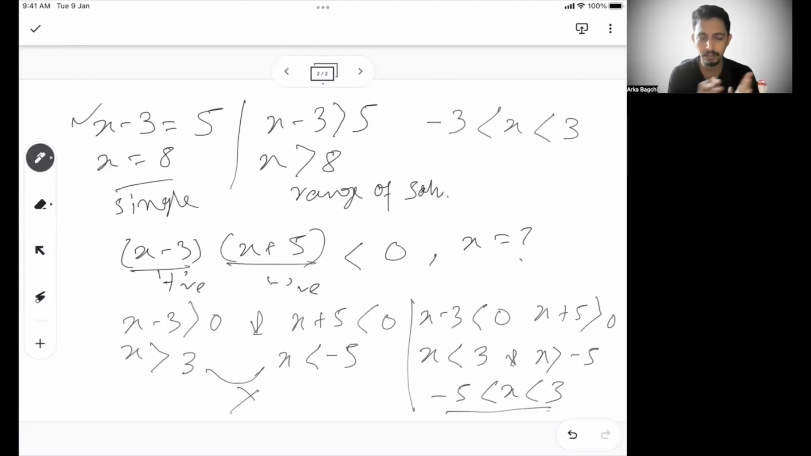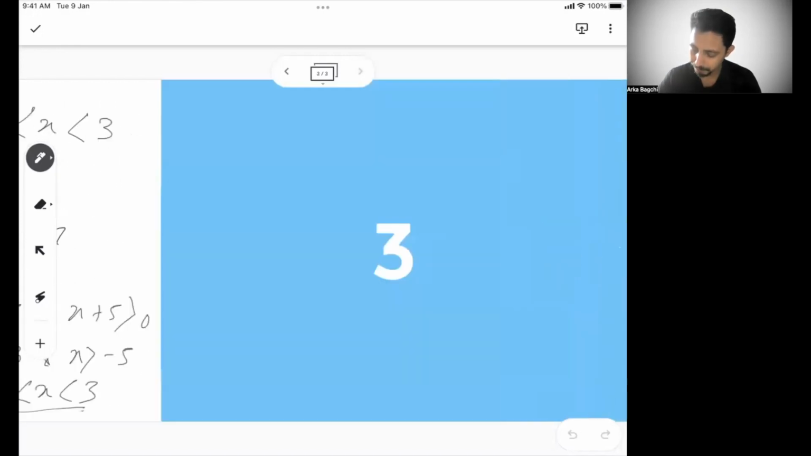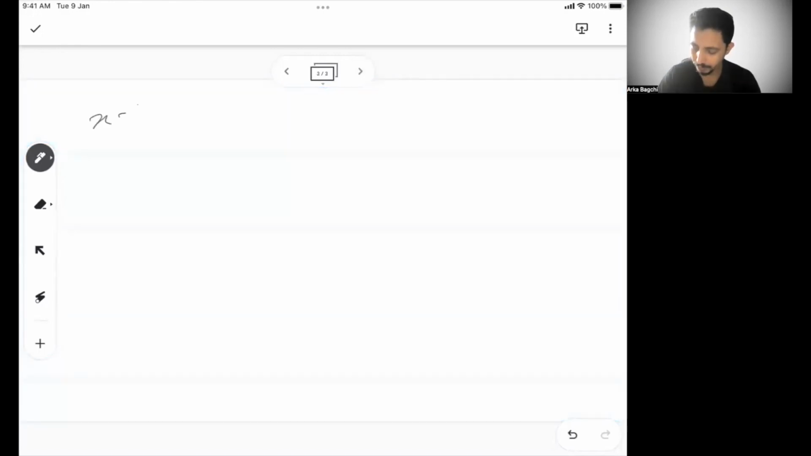This is one way of finding out the range of x. You can consider individually what should be both of them, a positive-negative combination or a negative-negative combination, depending on whether it is more than 0 or less than 0. The other simpler way of doing it: if you have (x minus 3) into (x plus 5) less than 0, and instead of less than, if there is an equal to sign, then the roots of this equation are x equal to 3 or x equal to -5.